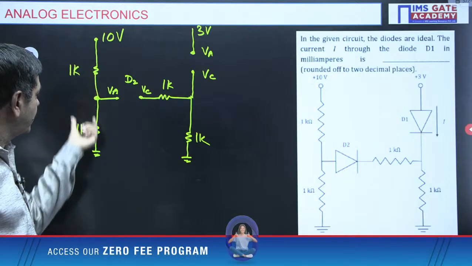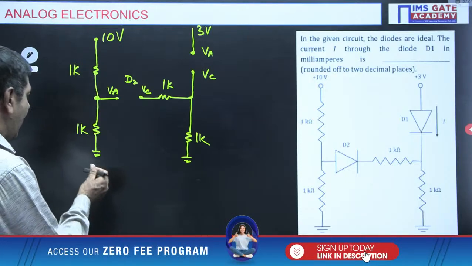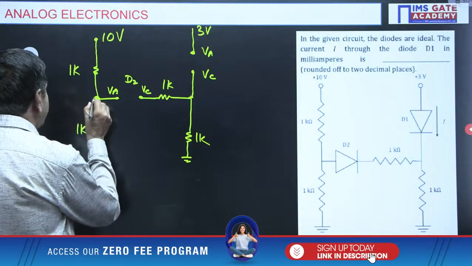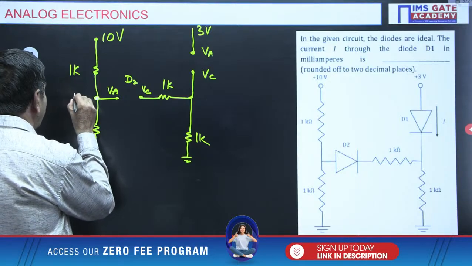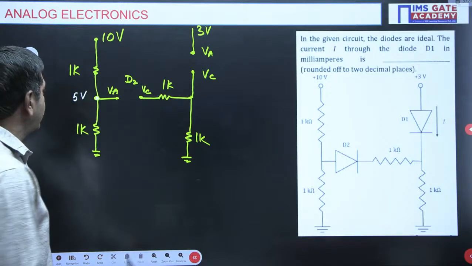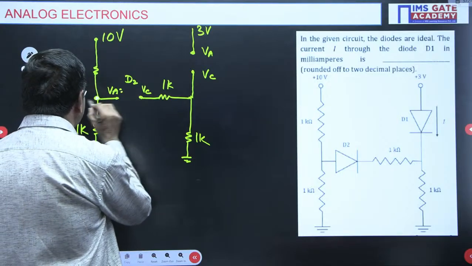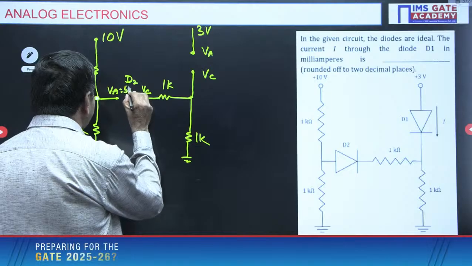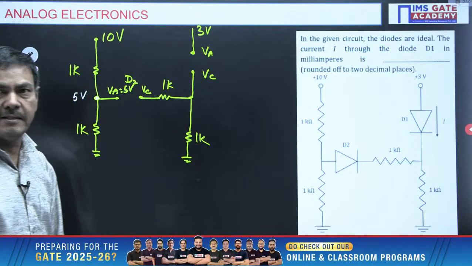Here 5 volt drop, here 5 volt drop. So this node voltage is 5 volts, and VA is the same 5 volts, the anode potential.